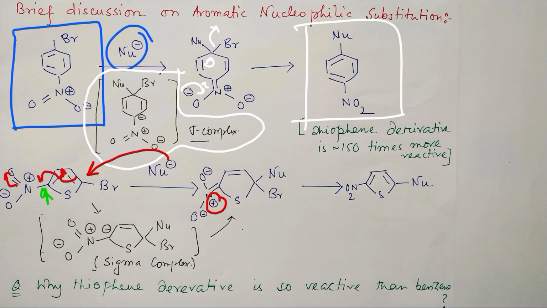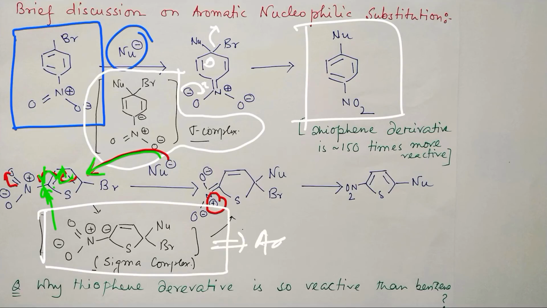How could it be achieved? First this nucleophile will attack, then the negative charge will come, and this charge will be concentrated at this position. It looks like this, the sigma complex, and this sigma complex has some additional stability.